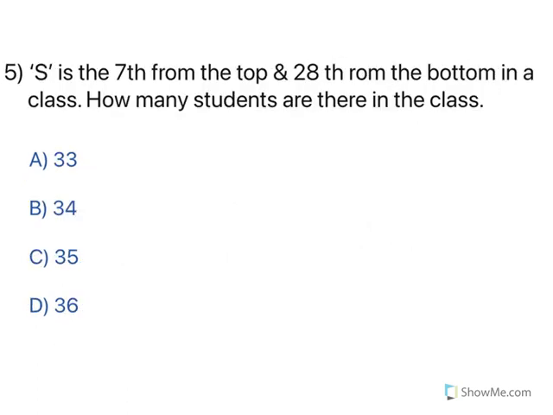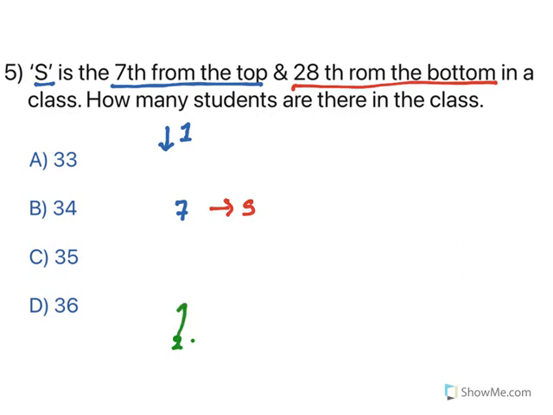Moving to the next one. Think about this. S is 7th from the top. Now see, there are rankings from top to bottom. So at 7th place, S is there. Right. Now the next one. 28th from the bottom. Now look at this. From the bottom, if you give rankings, this becomes 28. Right. Now how many students are there in the class?